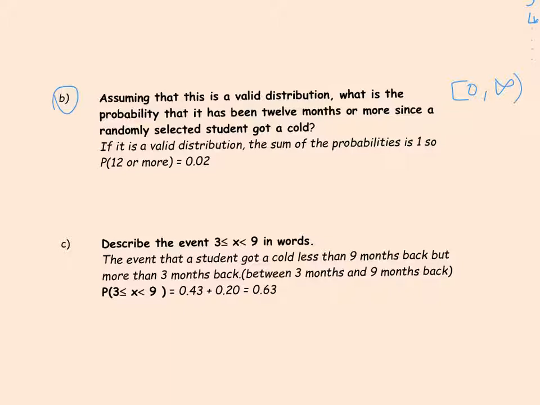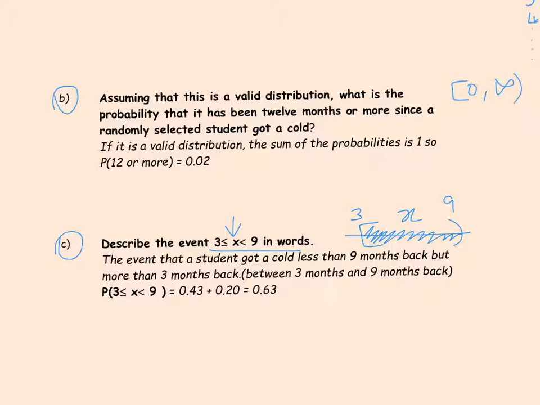Next we look at part C. The event is given by x lies between 3 and 9. In this case, x is a measure of time in months. So the time that is measured here is anywhere between 3 and 9 months. So it could be just anything from 3 to 9. So X, the amount of time that we are measuring that a student got a cold, is between 3 and 9 months, including 3. That's exactly what it means.